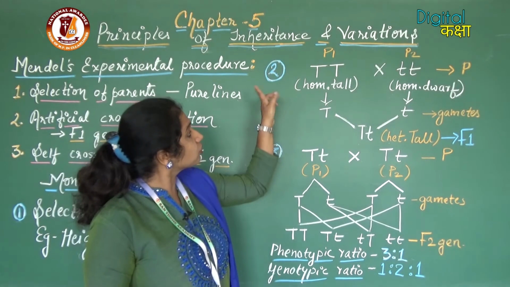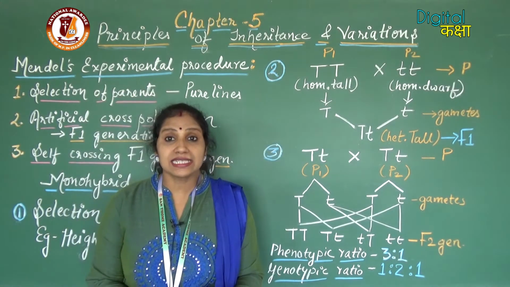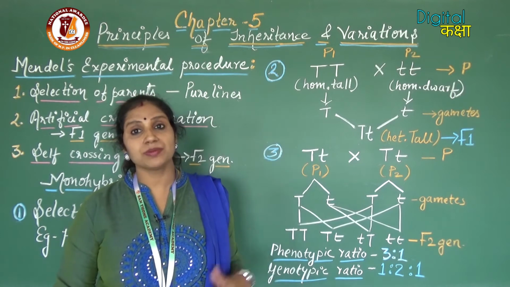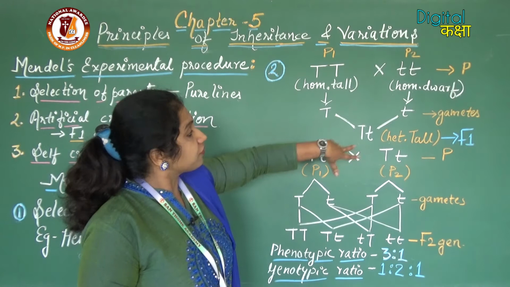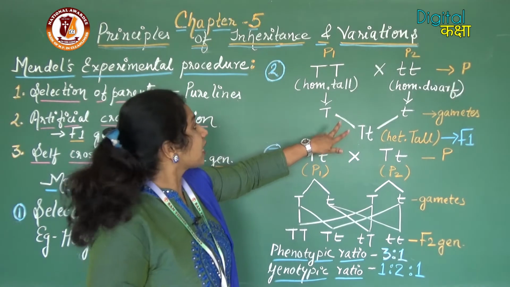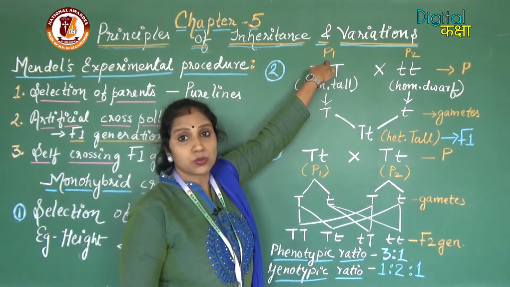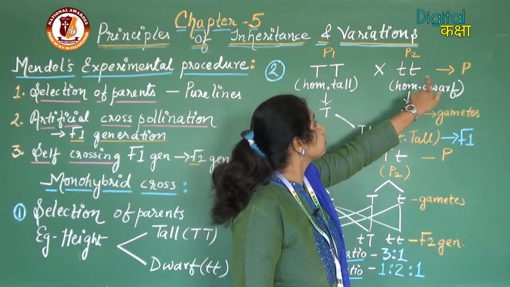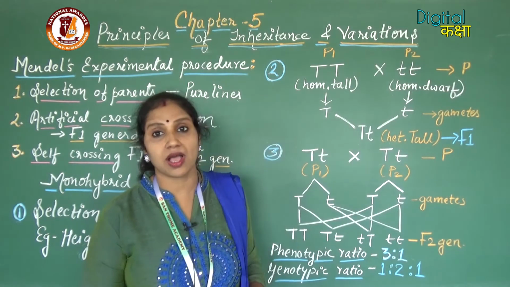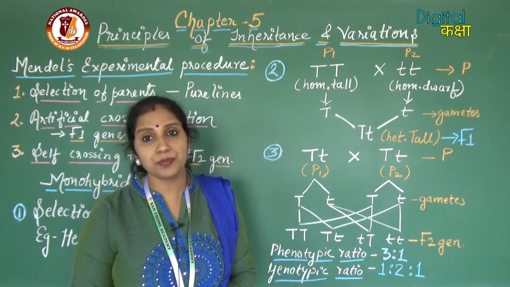Now moving to the second step. The second step is cross-pollination between the selected parents. Here I have drawn the cross on the board. You can see that this is parent 1 which is homozygous tall, and this is parent 2 that is homozygous dwarf, as both of them are pure.